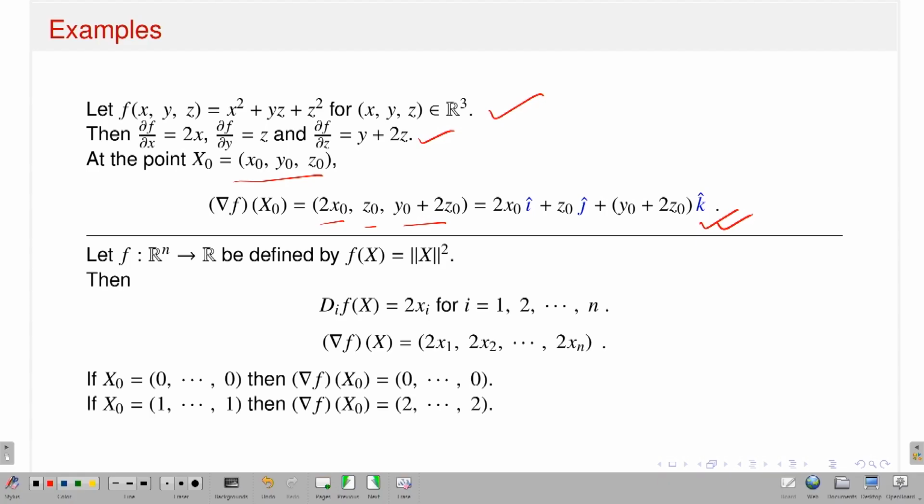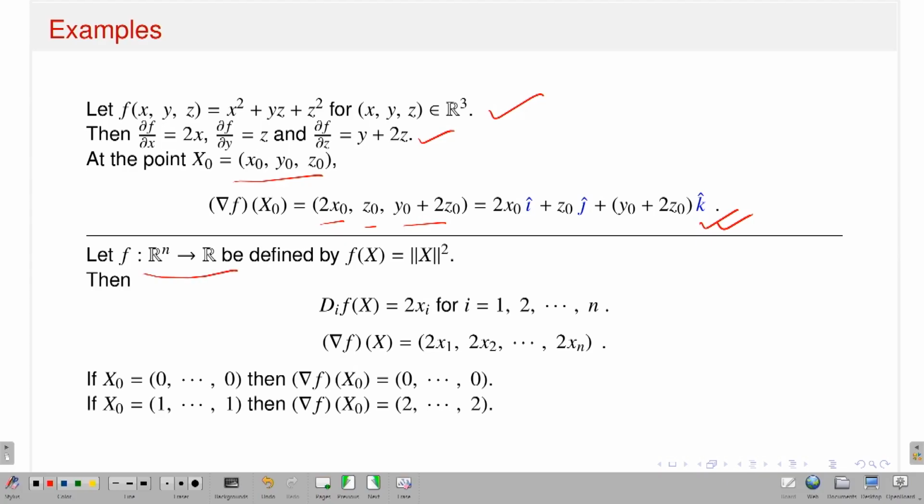Of course, this is a very nice function. So, the total derivative of this function exists, and in particular the partial derivatives exist. Therefore, we will have what is called the gradient vector at the point x naught. That I have written as 2 x naught i cap plus z naught j cap plus y naught... 2 z naught k cap, where i cap is the vector 1 0 0, j cap is 0 1 0 and k cap is 0 0 1. It is an orthonormal basis for the Euclidean space R3.